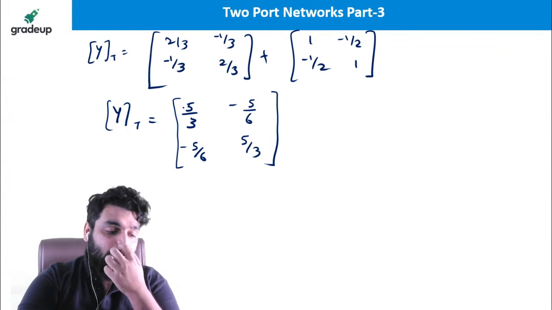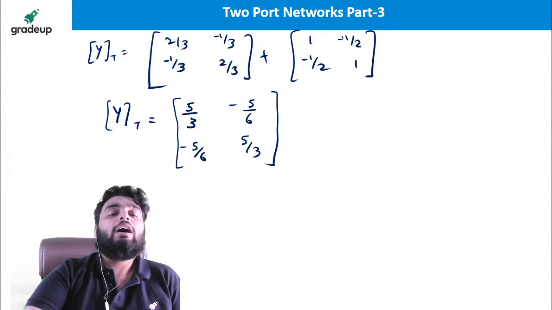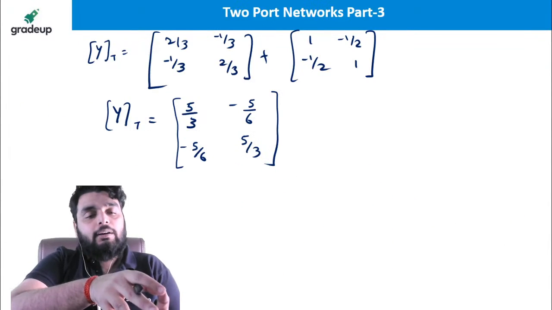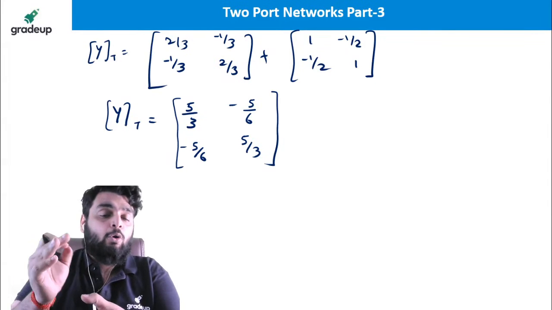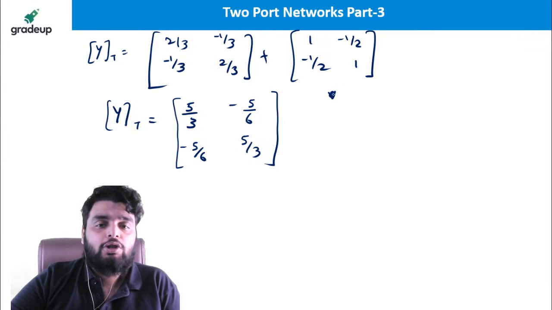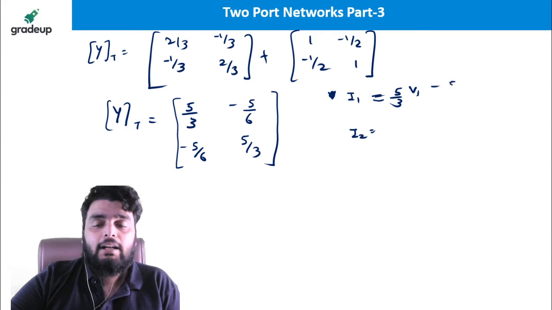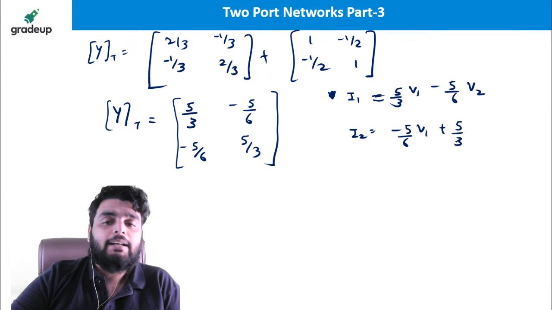But what I need to find out, according to the question, is H22. So I just need to transform the Y parameter into an H parameter, but not the whole H parameter, only one element. So from here I can write the equation of the Y parameter. I1 and I2 are equal to 5 by 3 V1 minus 5 by 6 V2, and minus 5 by 6 V1 plus 5 by 3 V2.